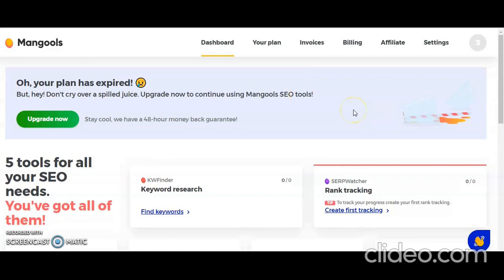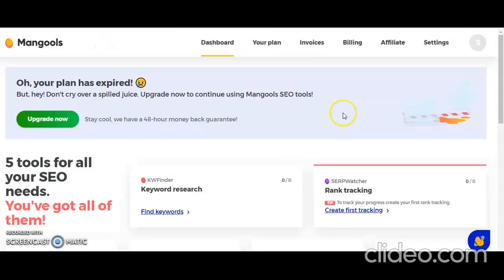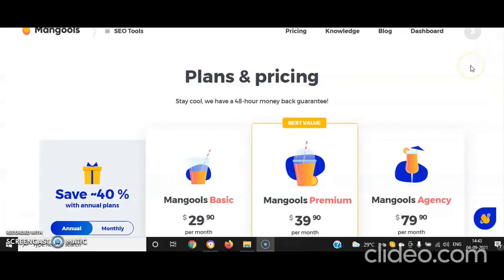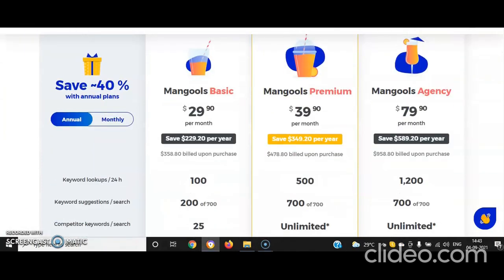In this third step, before we go to Google, we can see the plans of Mangols.